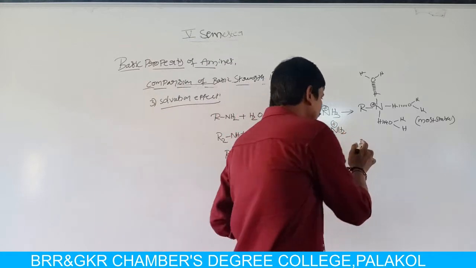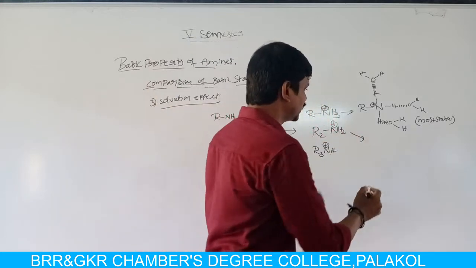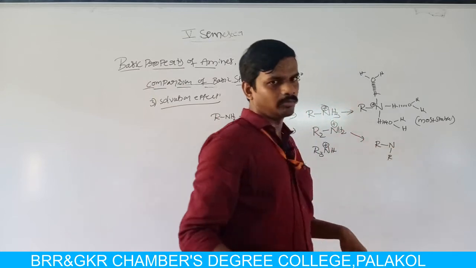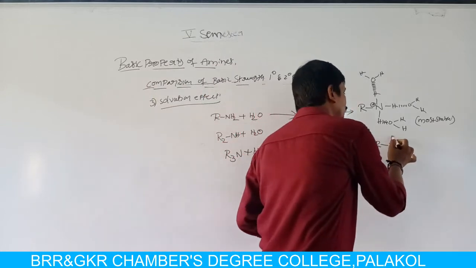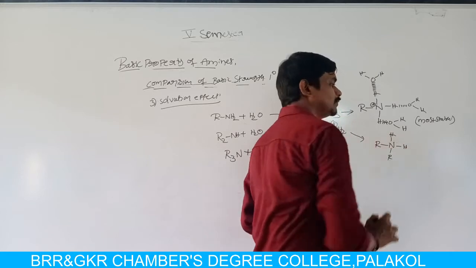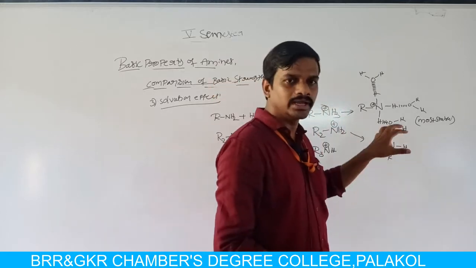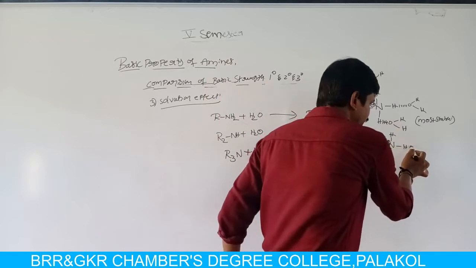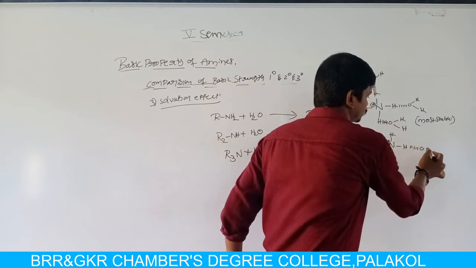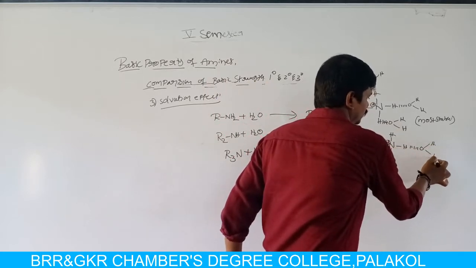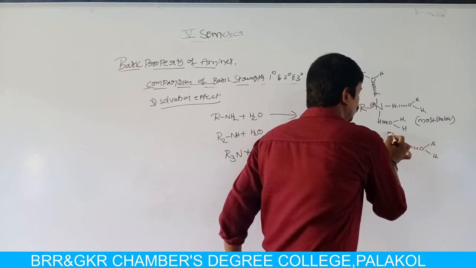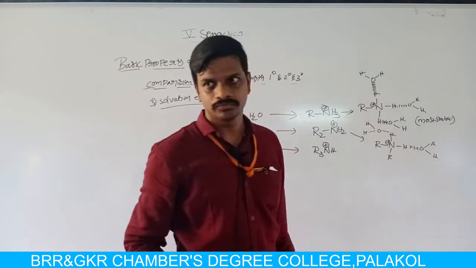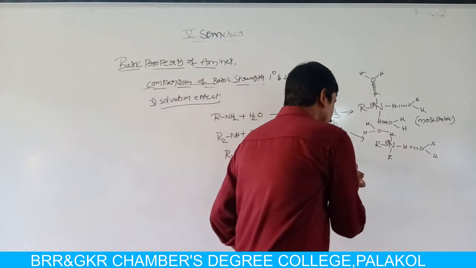But when a secondary amine is dissolved in water, it forms dialkyl ammonium salts. In the dialkyl ammonium salt, the nitrogen is substituted by only 2 hydrogen atoms, so it forms only 2 hydrogen bonds with water molecules.